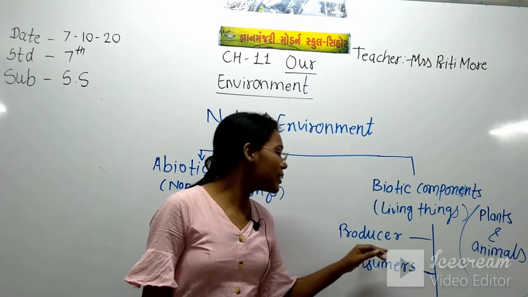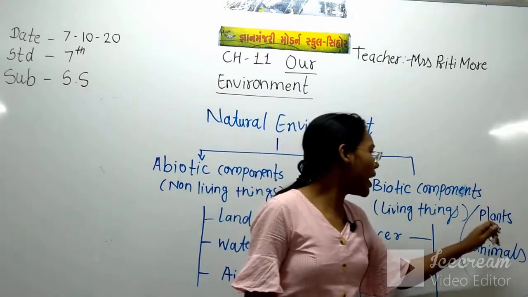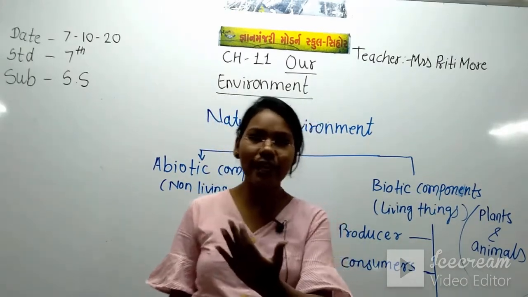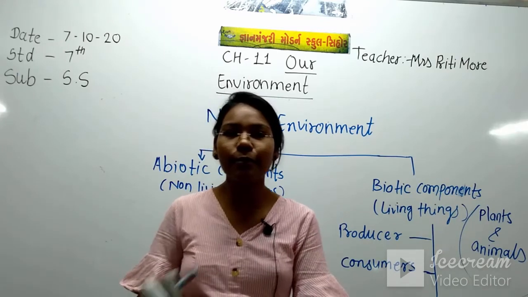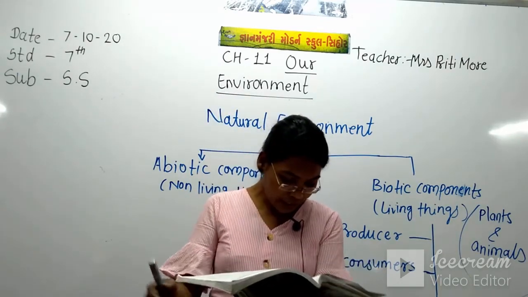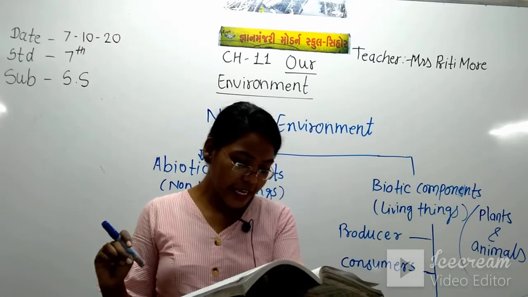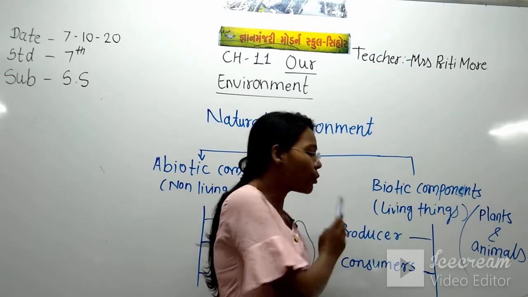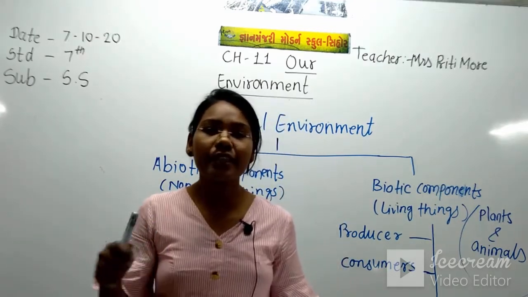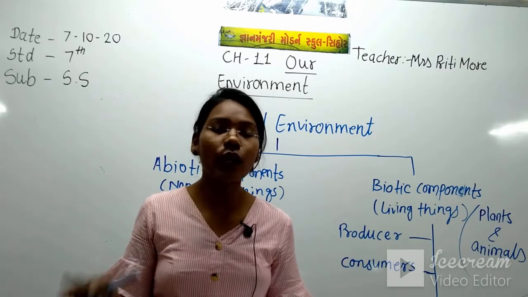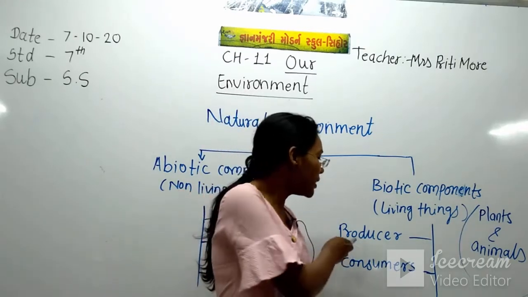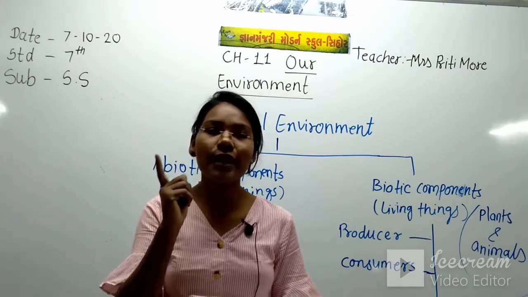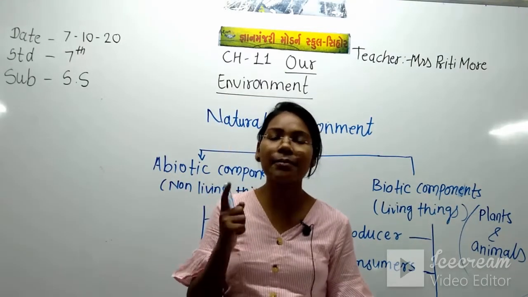So what comes in the producer? In the producer, plants will come, because plants make their own food by using sunlight, carbon dioxide and water. The most important example of a producer is one which makes its own food and doesn't depend on others for food. And in this producer, the first and most important example is the plant.